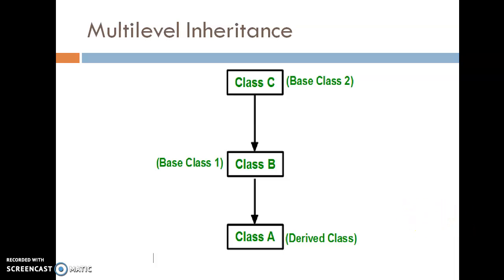Now the next type is multi-level inheritance. In multi-level inheritance, from one base class, one class is going to derive, and from that class another class is going to derive. This chain continues for 3 or more times. The number of levels is not specified. In this case, the last and newest class is known as the derived class, and the upper classes are known as the first base class, second base class.